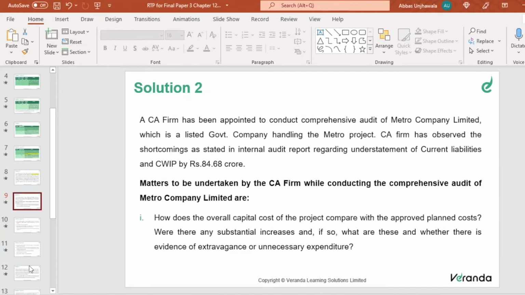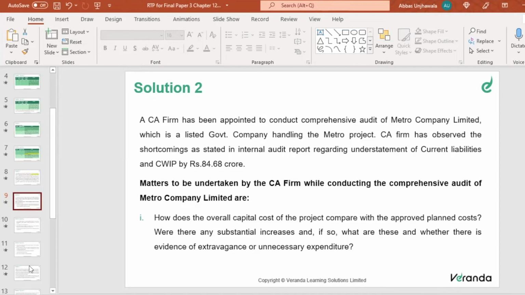So again, sir, how do I remember all this? See, this is a matter of understanding. You will have to put yourself in the shoes of the audit firm, and you have to think and write. There is no question, sir. First, you need to know what is a comprehensive audit. Only then you'll be able to write the answer.